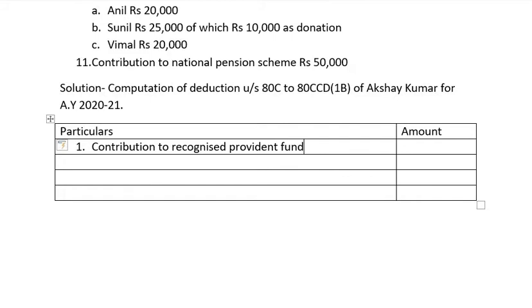Just check which point it is in the sum. The contribution in recognized provident fund is the 7th point in the sum, and the same amount is contributed by the employer, but we just have to take the contribution made by the employee only and not by the employer. So the contribution made by the employee is 20,000.